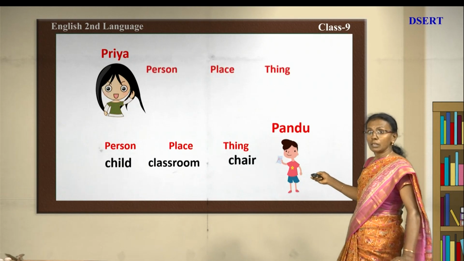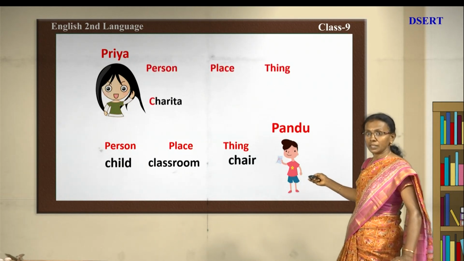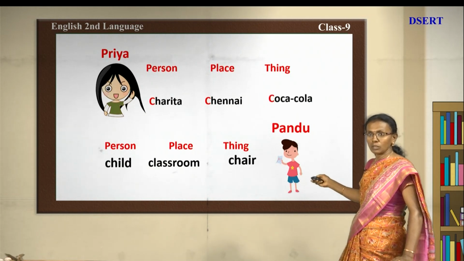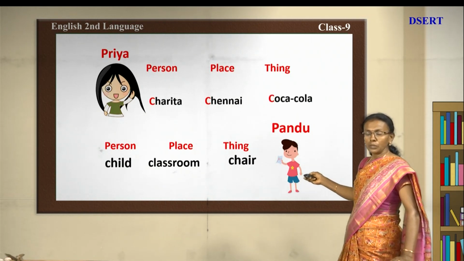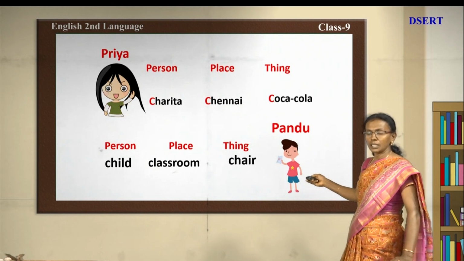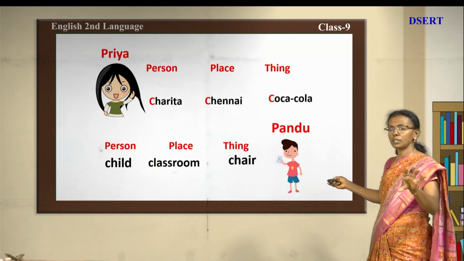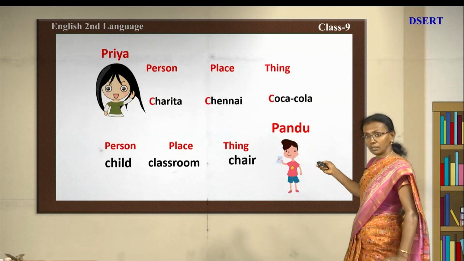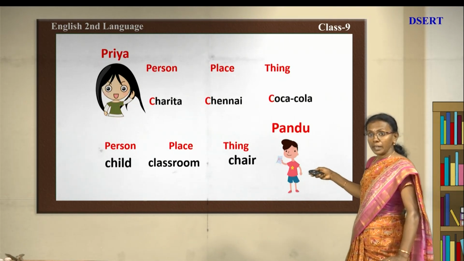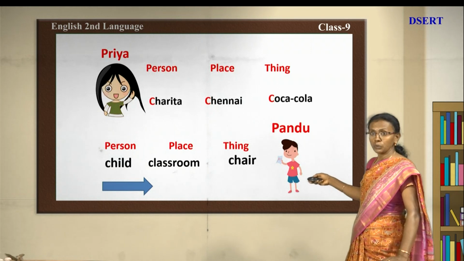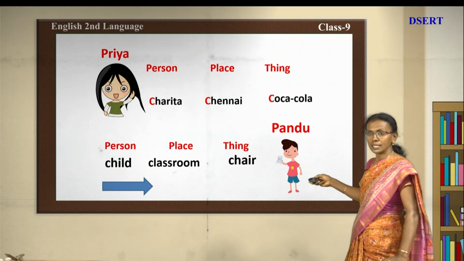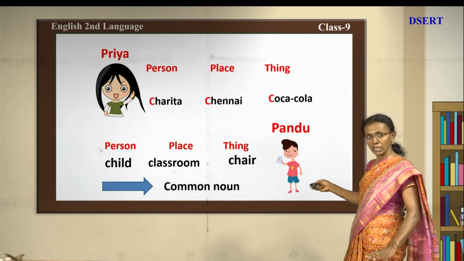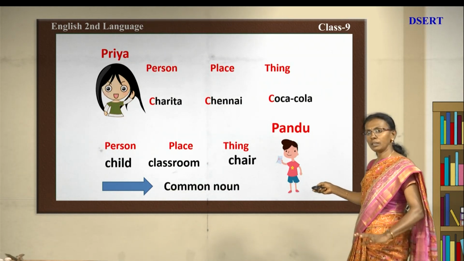See now, person is Charita, place is Chennai and thing is Coca-Cola. Okay, you can see one difference in both the statements, the words they have written. Child, classroom and chair, all these are words which we can use in common. So these are common nouns.